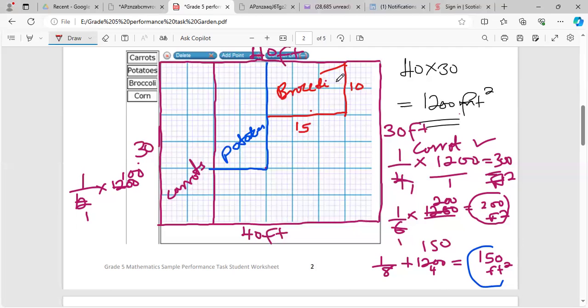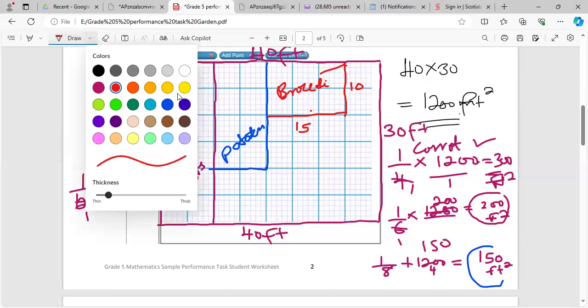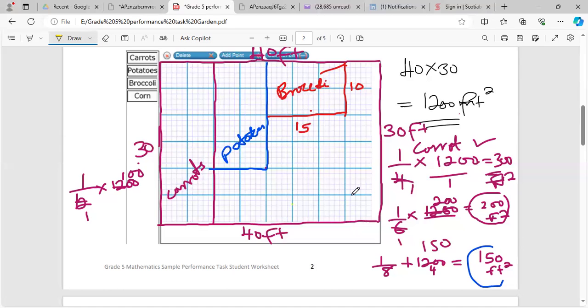And then the last one would be 100, which is the corn. I'm going to try to use yellow for corn. So corn should be 100, so that can be a 2 by 2, right? Because each one represents 5. Well, this is actually 5. Or we could go 5 times 4. Nah. Let me see. I'm going to do the 5 by 5.